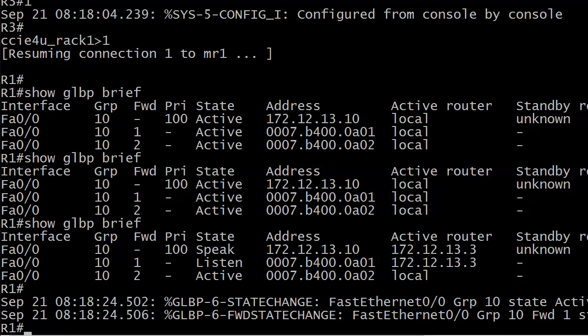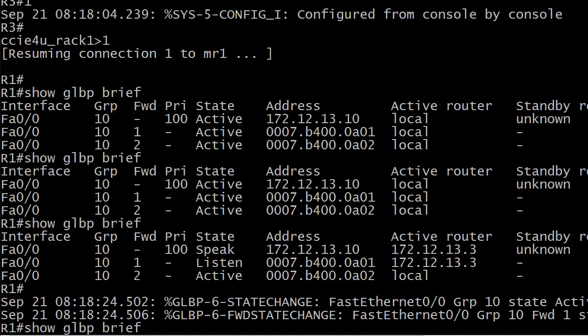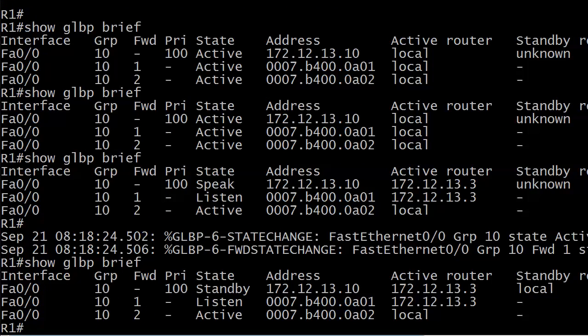Boy, when you go to the microseconds on those timestamps, the messages do get long. But you can see group 10 state change, that's referring to the AVG. It went from active to speak, and then active to listen on the forwarder change. So let's run that command now. And now it's gone from speak to standby, which is what we expect, and it's going to stop in standby mode. So that's what happens when one of our routers goes away, and in that case it was our AVG.